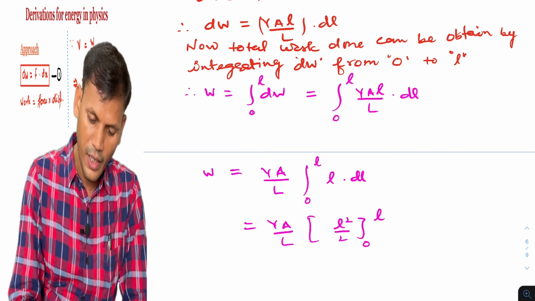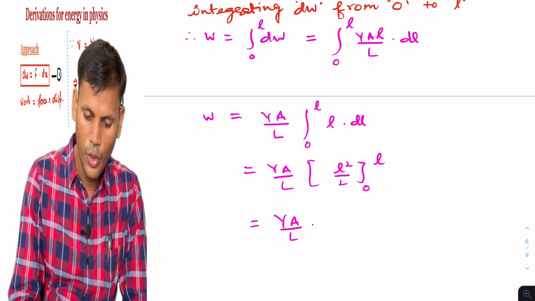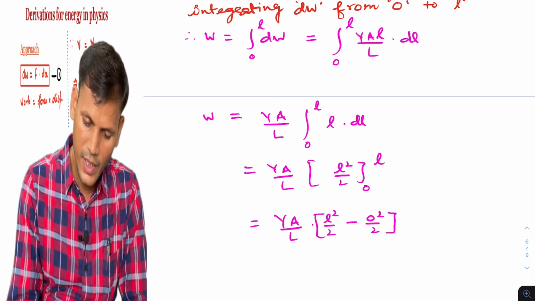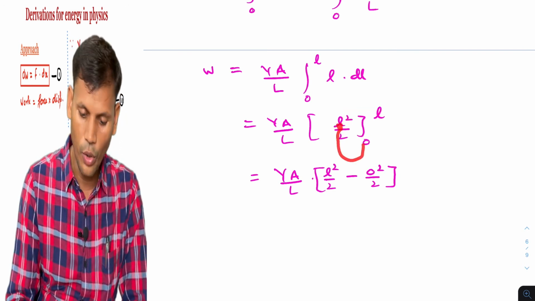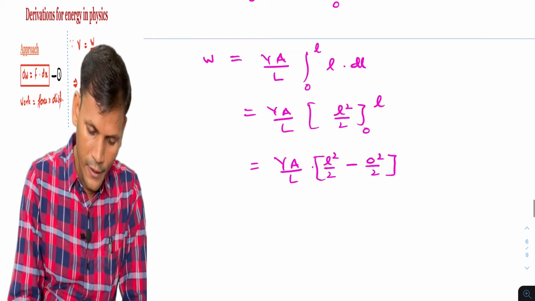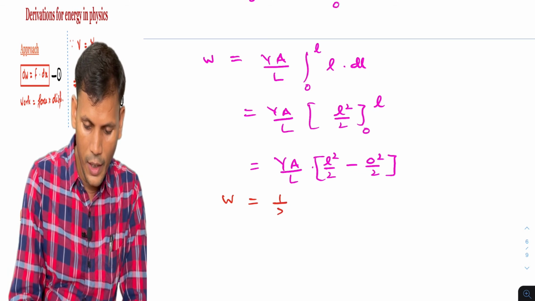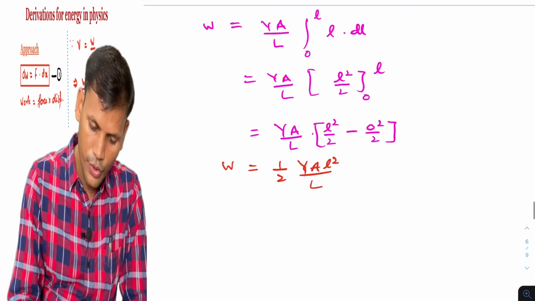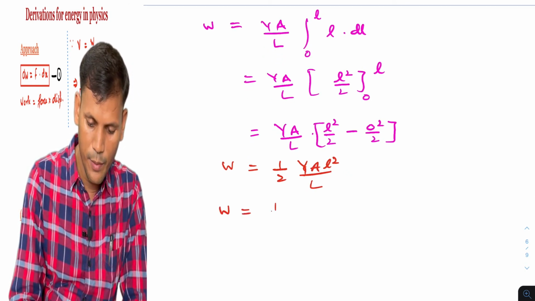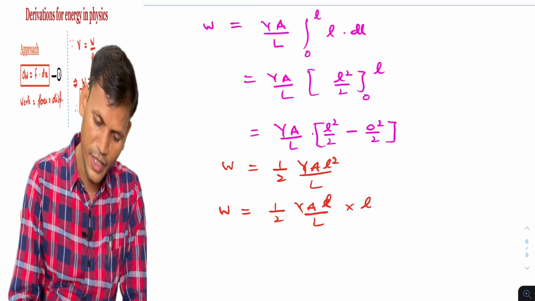So we will get YA by capital L into l square by 2 minus 0 square by 2, upper limit minus lower limit. This is the upper limit we have substituted. Again, instead of l we are substituting 0. So ultimately we are getting W is equal to half YA l square by capital L. So we can write it as W is equal to half YA small l by capital L into small l. Instead of l square I have written in this format.